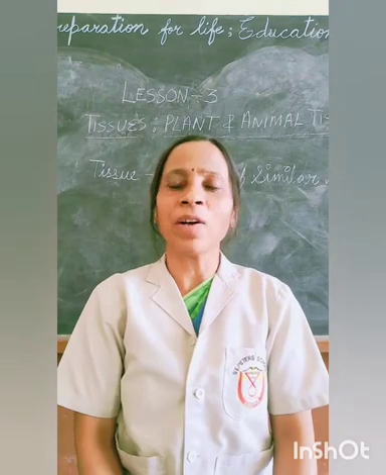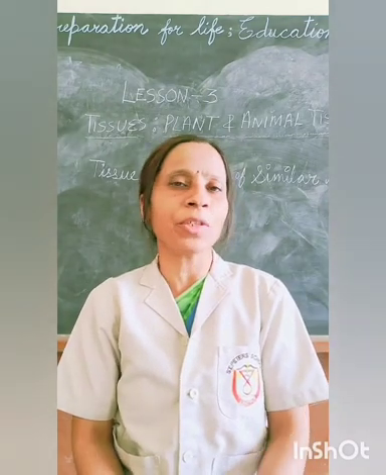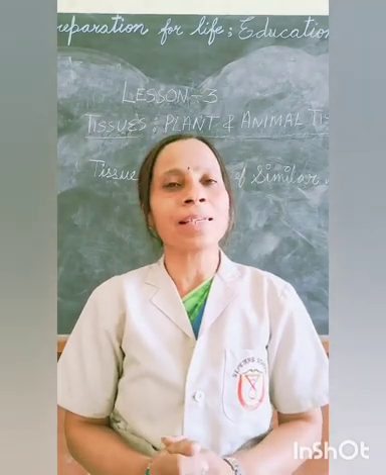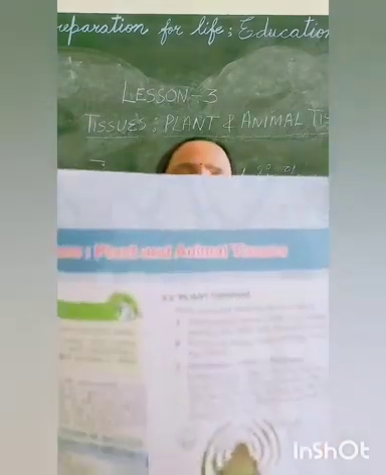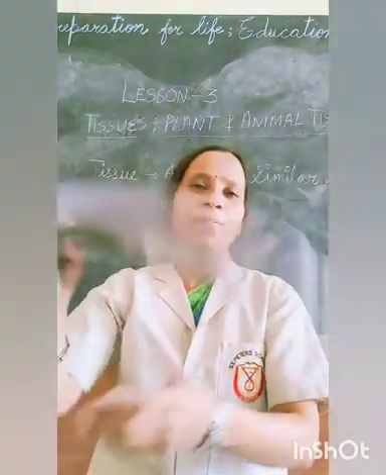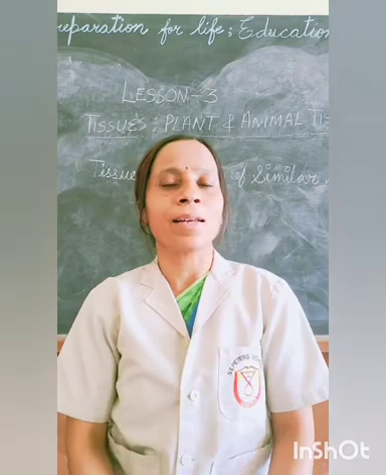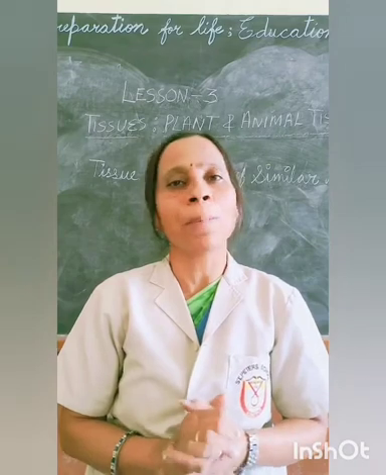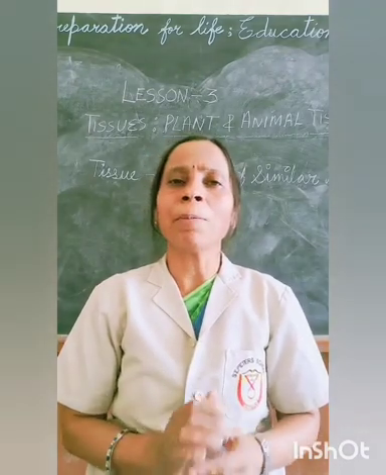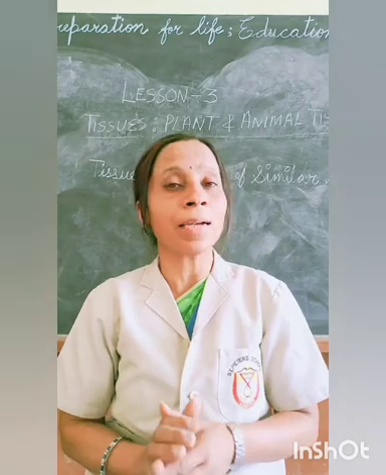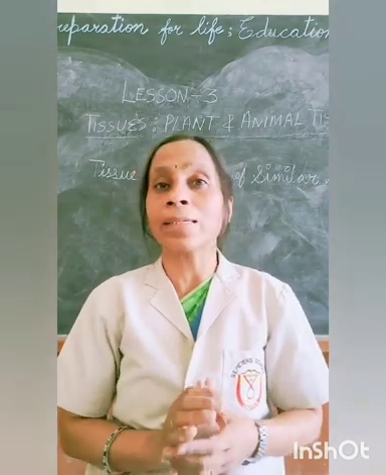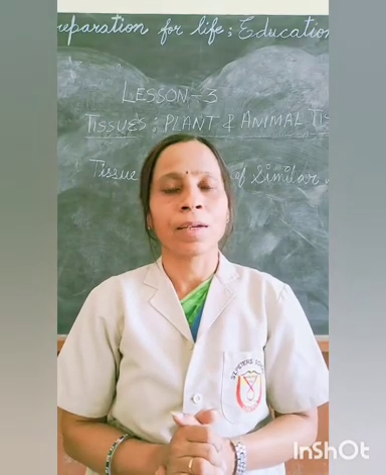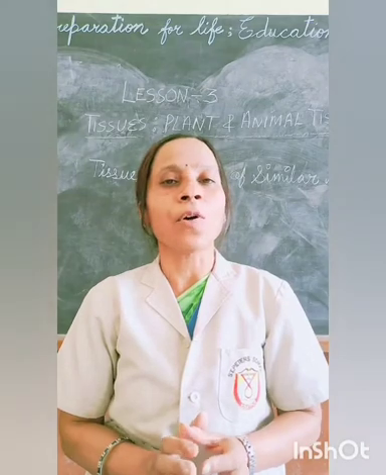As you know, we have already finished chapter 2, the cell unit of life, during our offline classes. Today I am going to take lesson 3, tissues, plant and animal tissues. A single cell working on its own would achieve very little inside an animal or plant cell. So many similar cells lying side by side work together as a team to perform a special function. This group of cells is called tissue.